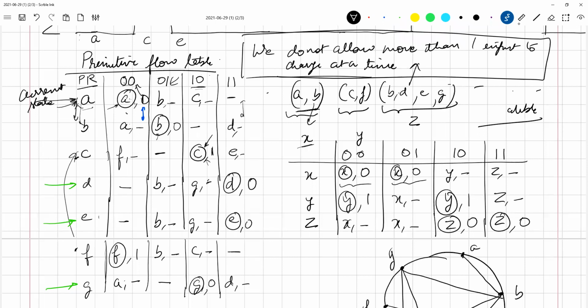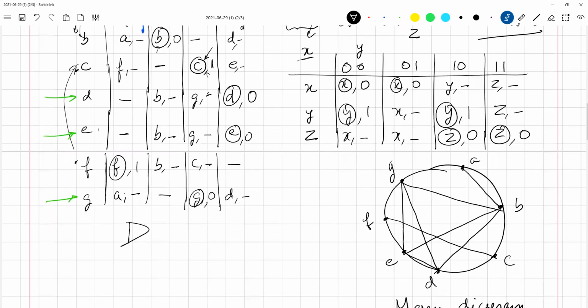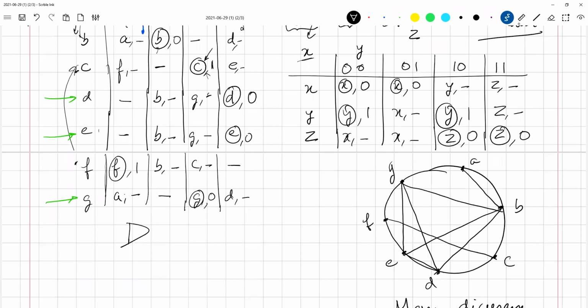Anyway, let us move forward. So this is my table. Let us now try to create a circuit out of it.